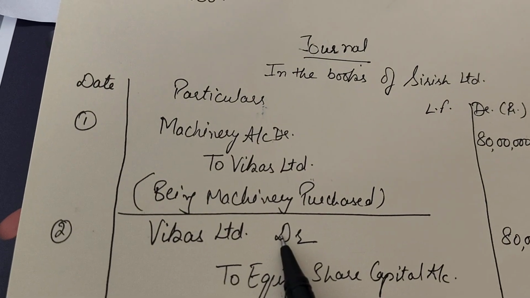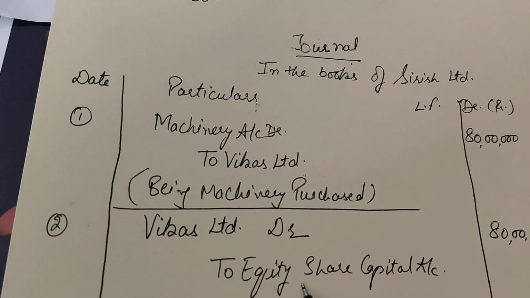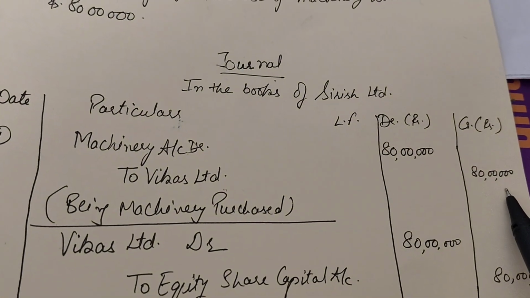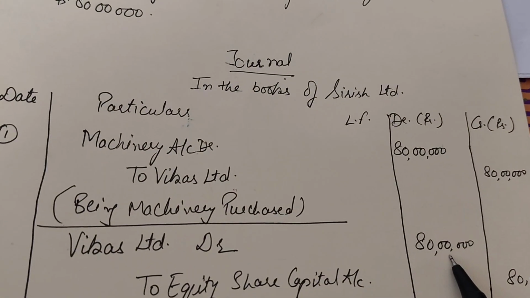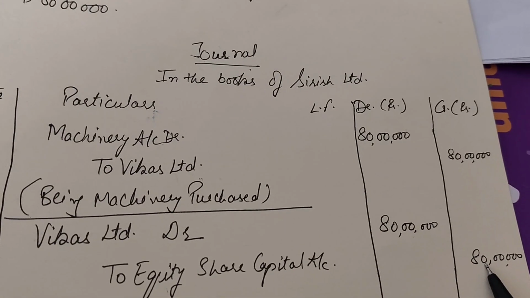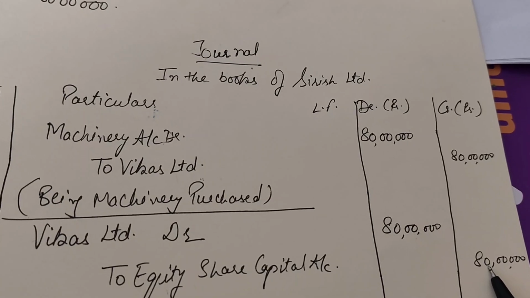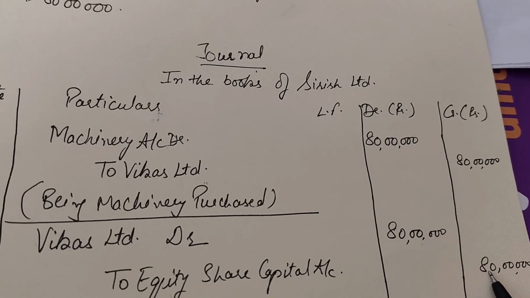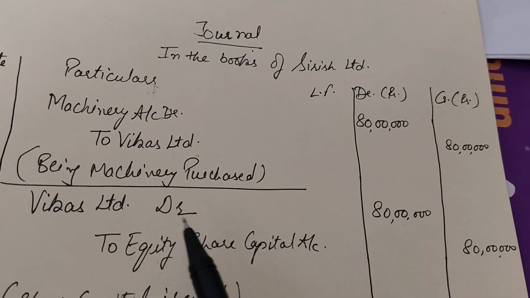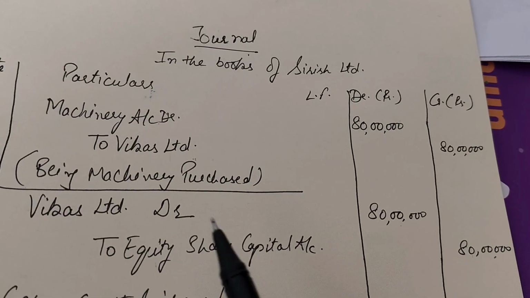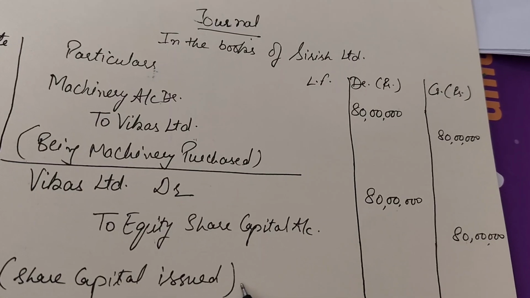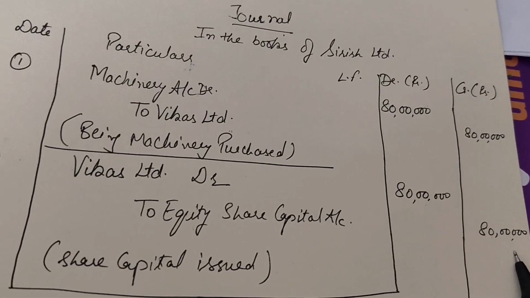Here Vikas Limited debit to equity share capital. What was the amount of Vikas Limited last credited? That was 80 lakh. So Vikas Limited debited with 80 lakh. And how many number of shares were issued over here? 80,000 shares of rupees 100 each gives you a worth of rupees 80 lakh. So what we got in the journal from here: debit the receiver, credit what goes out. Vikas Limited debited to equity share capital, being share capital issued over here, worth rupees 80 lakh.